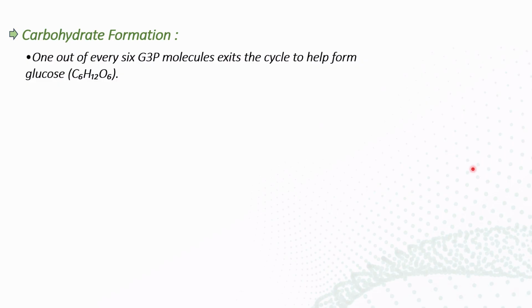I want to make another point. In the light reaction, we discussed that it occurs in two ways: cyclic photophosphorylation or non-cyclic photophosphorylation, right? Normally the light reaction occurs through non-cyclic photophosphorylation. But cyclic photophosphorylation occurs when the thylakoid membrane needs a larger amount of ATP.